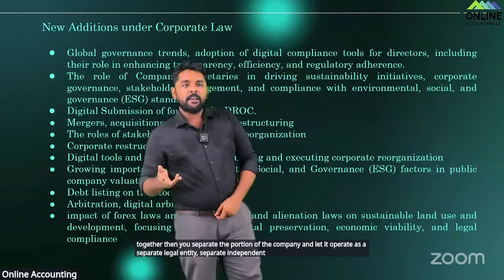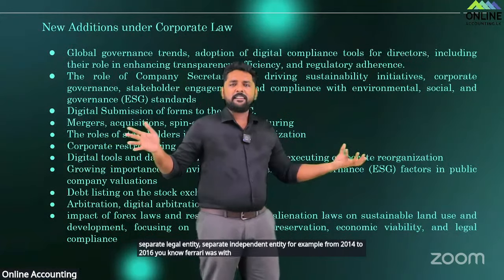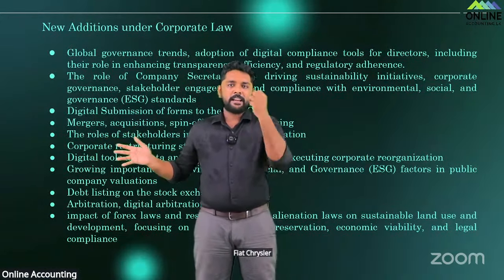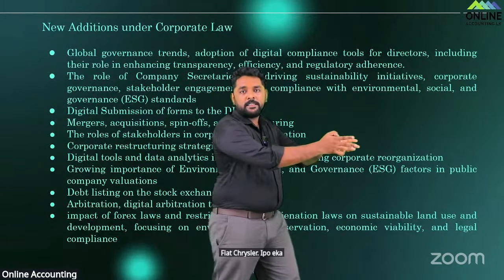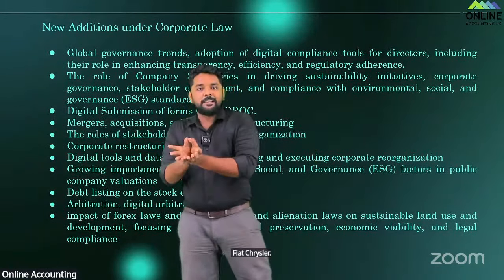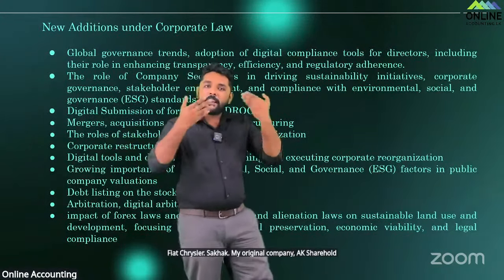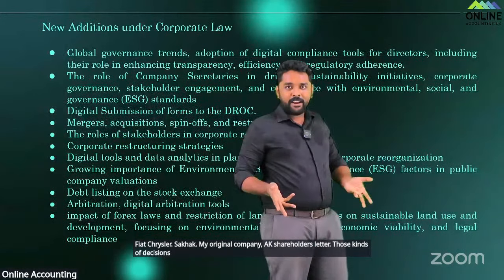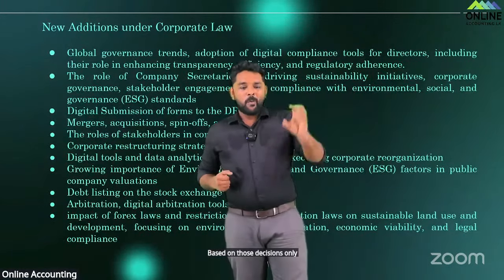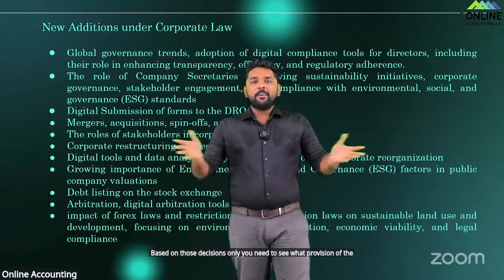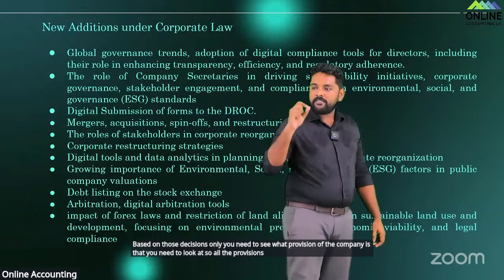For example, from 2014 to 2016, Ferrari was with Fiat Chrysler. Ferrari broke away as a separate company. So when that happens, do you hold an IPO and issue shares? Or do you give a portion of the existing shares to the shareholders of the original company? Those kinds of decisions will have to be taken, right? Based on those decisions only, you need to see what provision of the Companies Act you need to look at. So all the provisions are there.